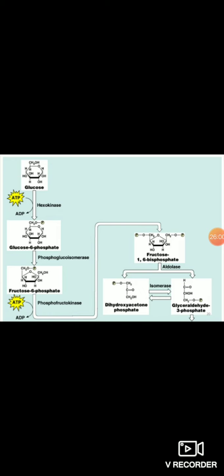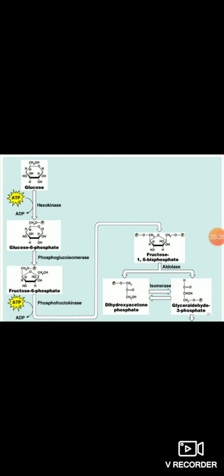Understood the differences? Okay. So there is one enzyme, phosphofructokinase, it is also an irreversible step. Step number 3, it is an important regulatory enzyme in this pathway, a very important enzyme. First one is what? Hexokinase. Second one is phosphofructokinase. First step is irreversible, third step is irreversible.